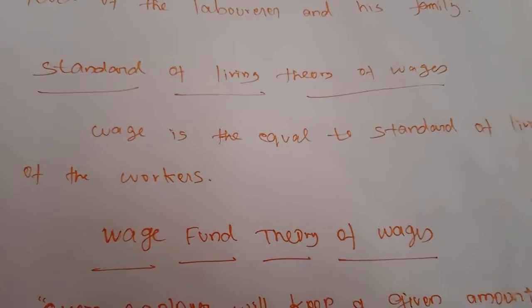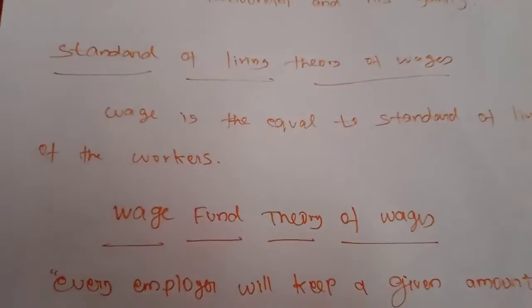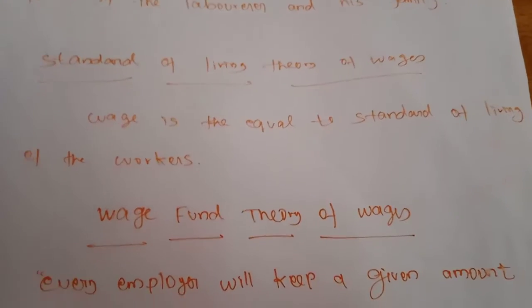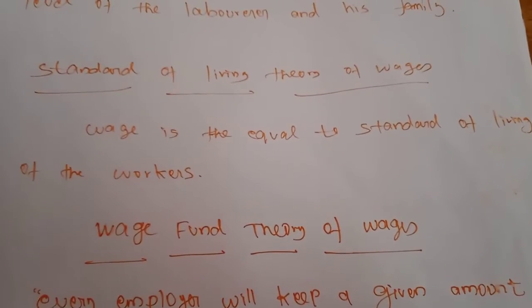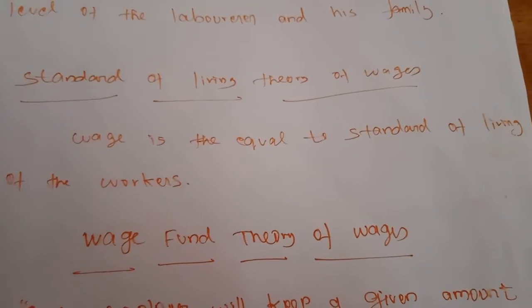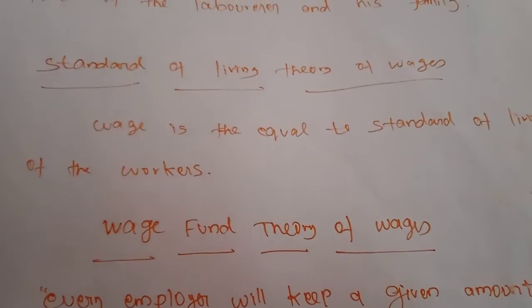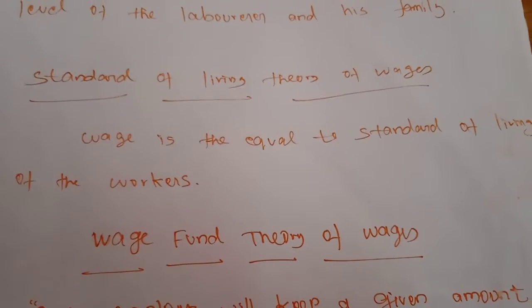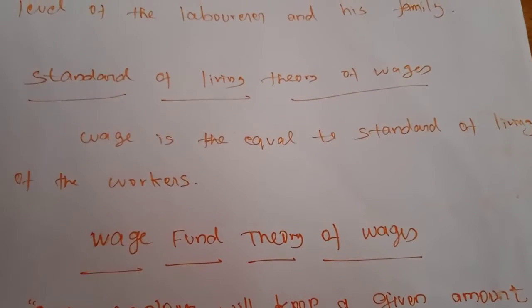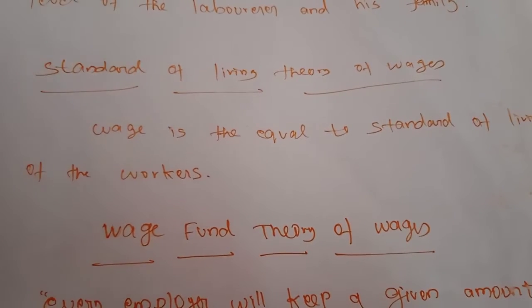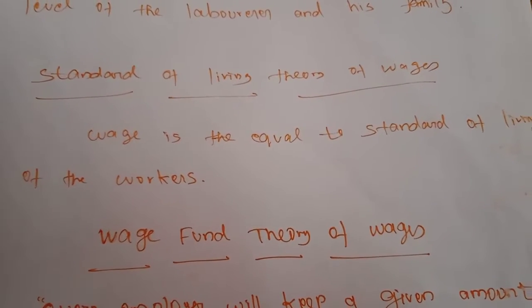The standard of living wage means the amount necessary to maintain the laborer in the standard of life to which he is accustomed. That means after spending on their subsistence level, if they want to increase their purchasing power and raise their living standard, they will spend some amount of money. So the wage rate also has to equal the higher spending for their increased living standard.